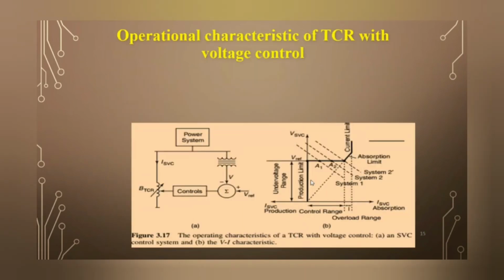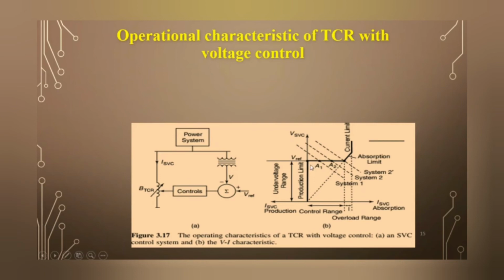Now the second characteristic of the TCR is with voltage control, so sometimes it is equal to controlling the voltage. So this is your transmission line or power system. We connect the TCR, which provides the variable susceptance. It measures the voltage and compares it with the reference voltage. From that, the error signal is generated. That error signal goes to the control box, which controls the TCR firing angle, and by controlling that firing angle, it controls the susceptance. So the TCR susceptance B_TCR is variable because of changing the firing angle.